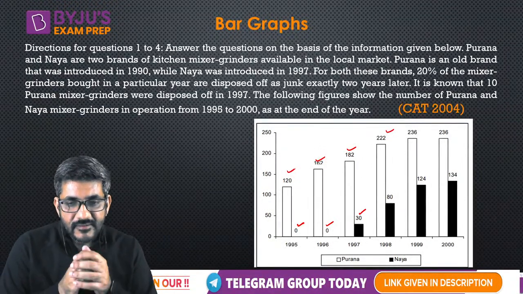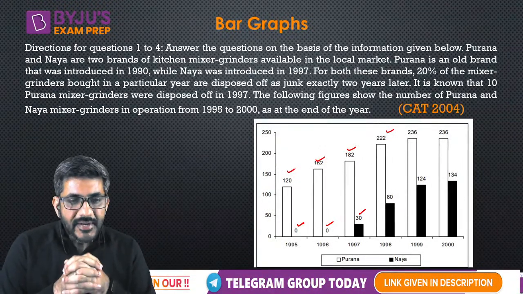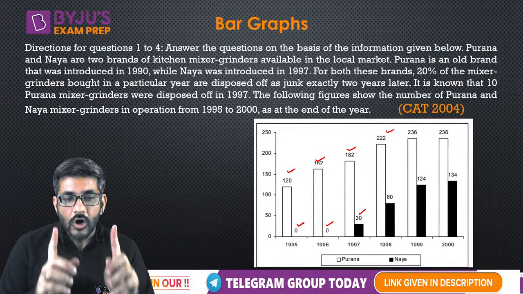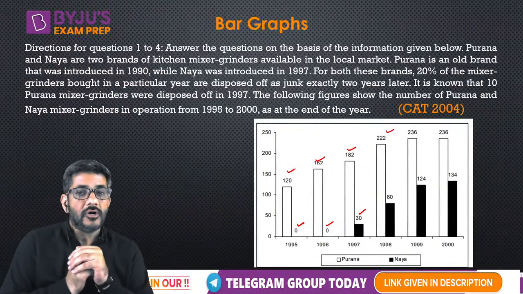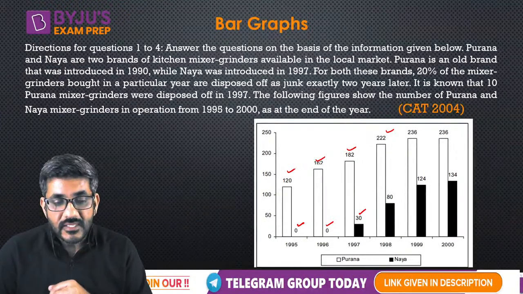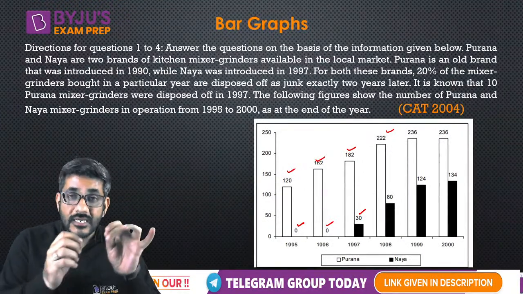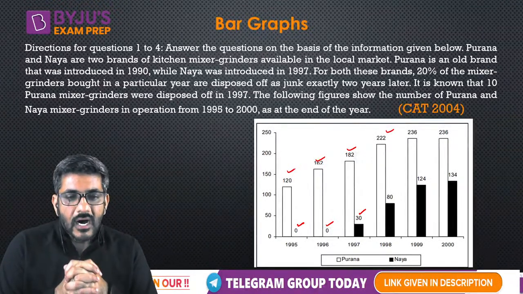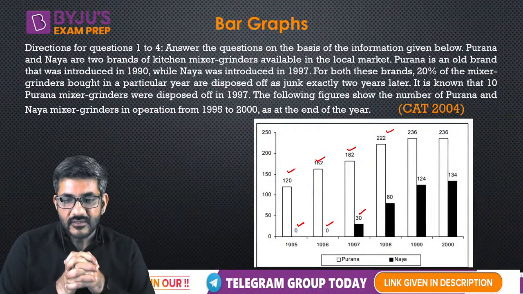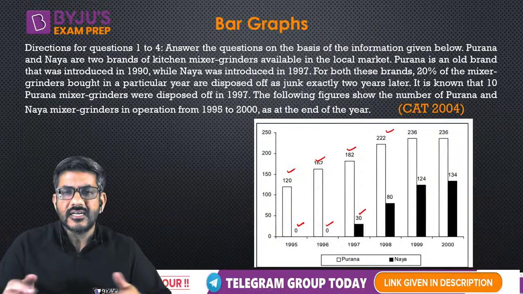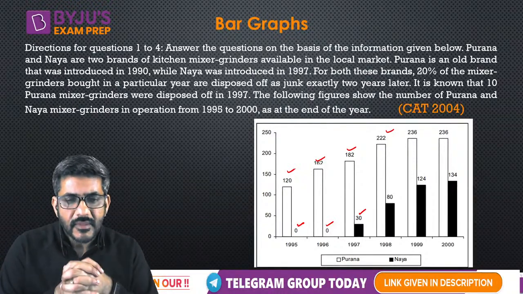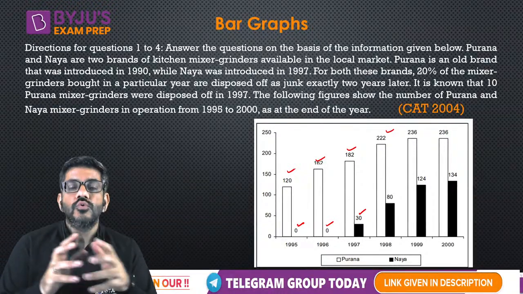After that it says that for both of these brands, 20% of the mixer grinders bought in a particular year are disposed of as junk. Now this is important. Disposed of means discarded, thrown away, wasted as junk exactly 2 years later.